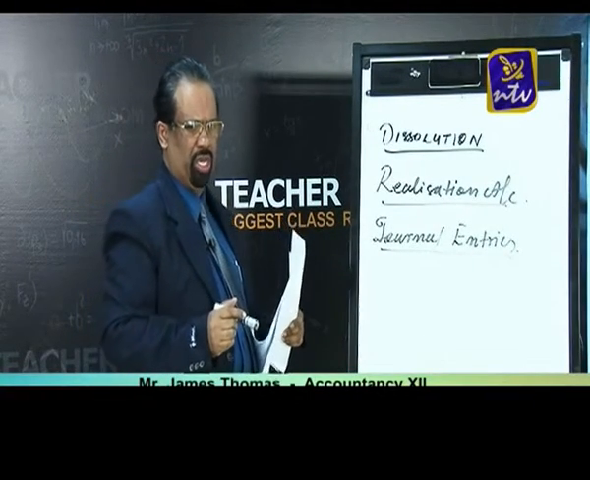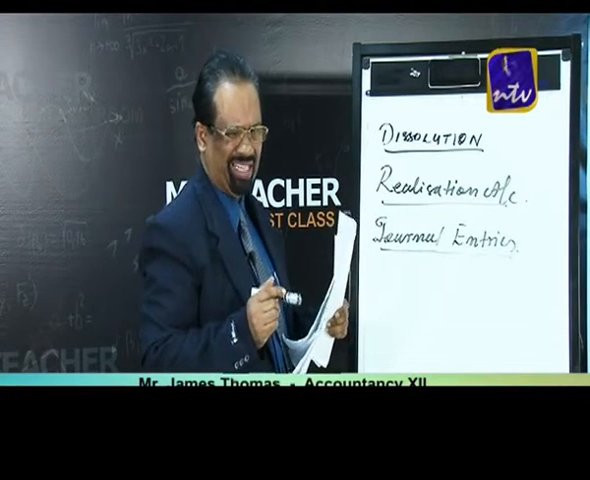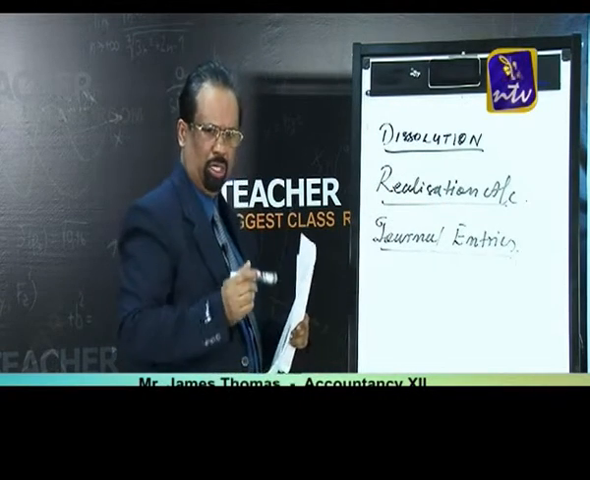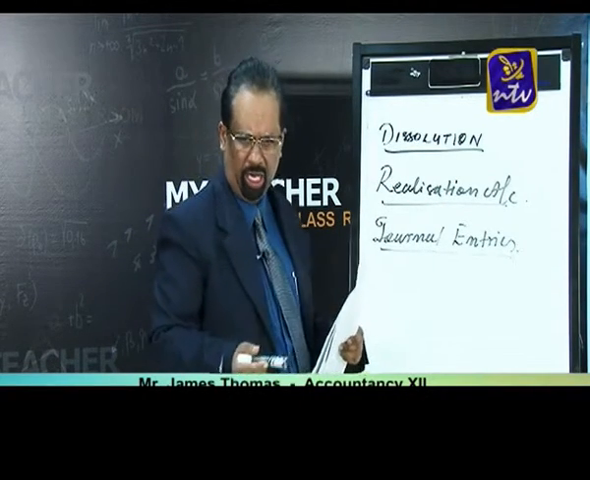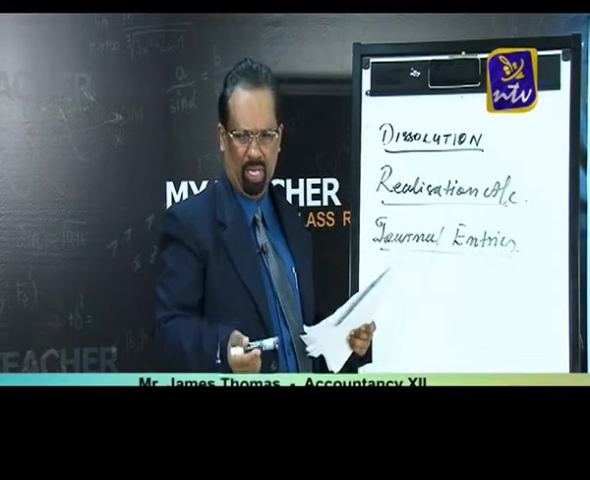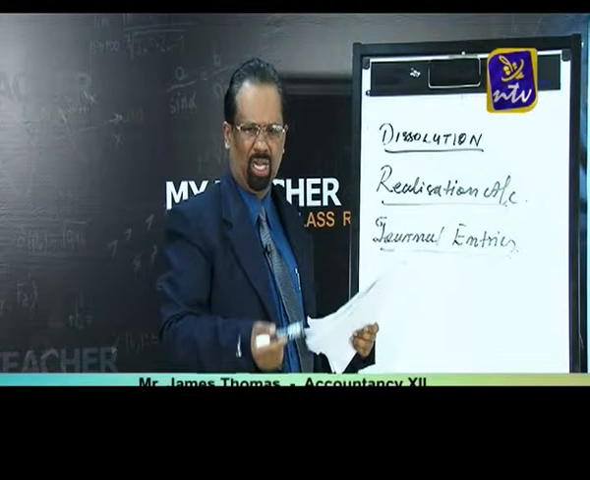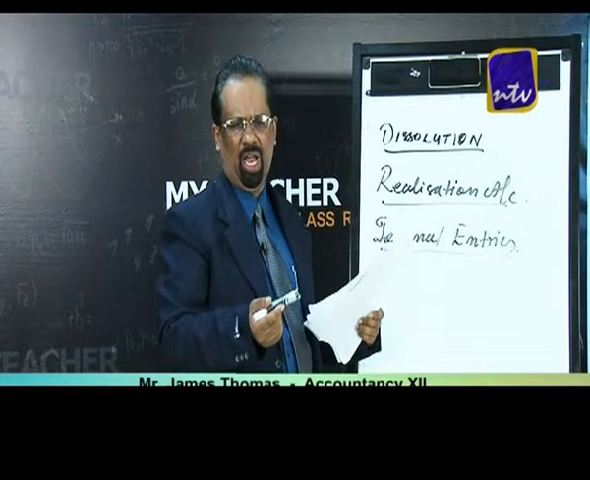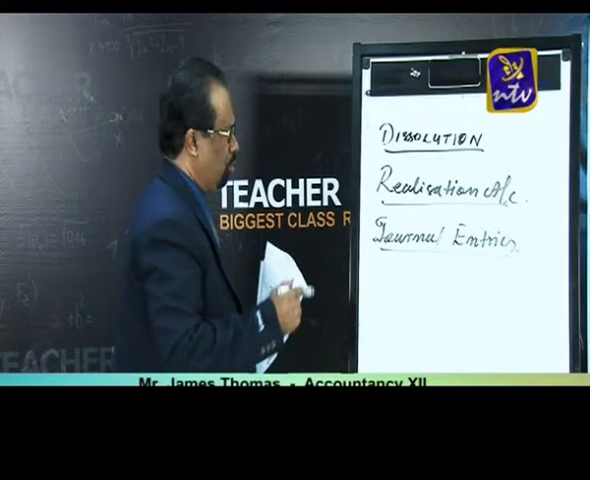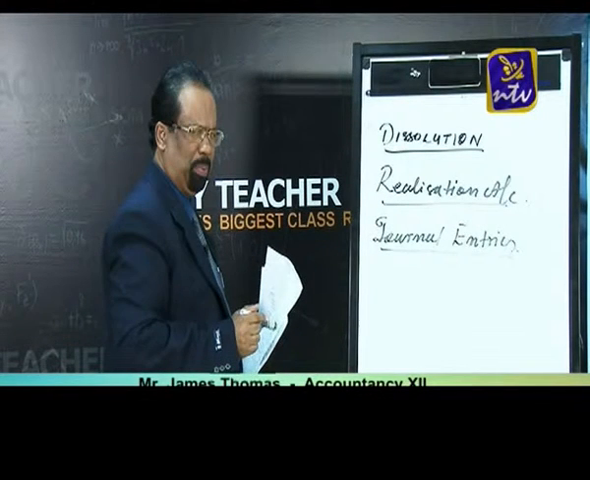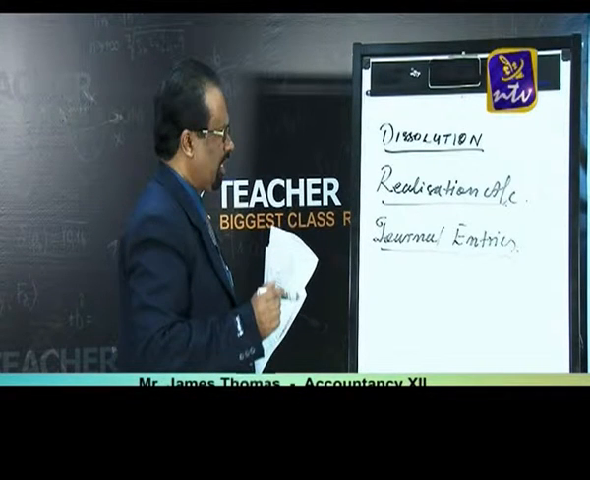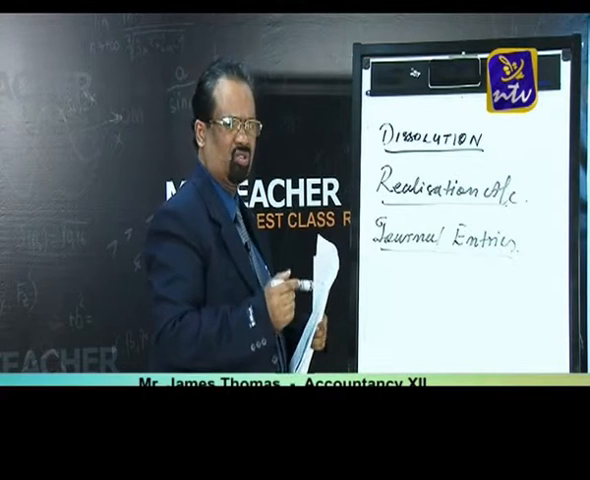What are the entries we pass into the realization account? You know that under dissolution, the settlement of accounts is done by making the following accounts: number 1, the realization account; number 2, the partners' capital account; and number 3, the cash account or bank account. Sometimes we also prepare the partners' loan account, if it is given in the balance sheet. Mainly we give importance to the realization account, partners' capital account and bank account. These are the main accounts we prepare.